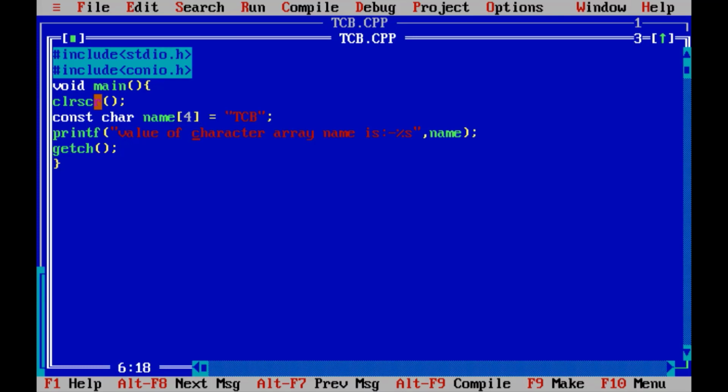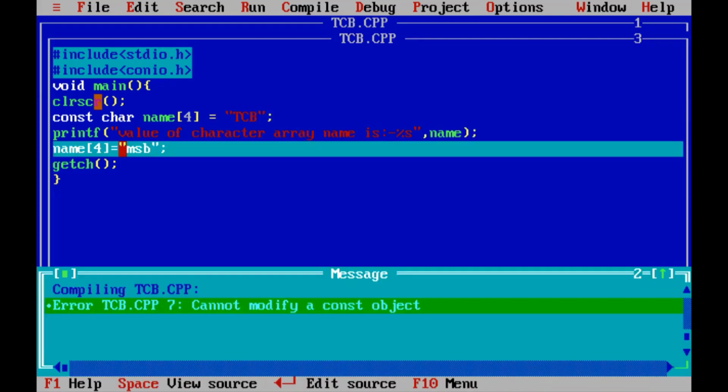Now let's move on. What I am going to do here, I will try to change the value of the constant name array, which is a character array. So name 4 equal to MSB semicolon. Now let's save the code. Let's compile the code. Here I am getting one error message, and that error message, at line number 7, is cannot modify a constant object.